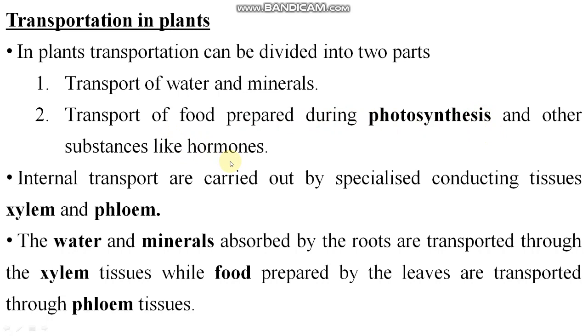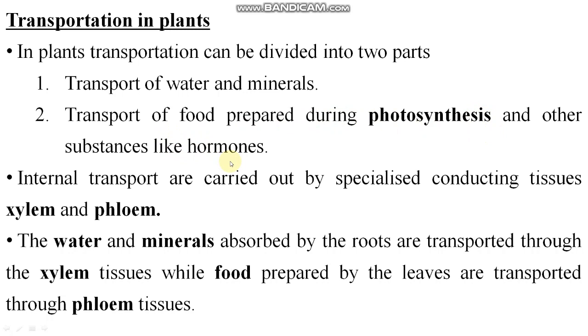Xylem and phloem are the conductive tissues. These are the complex tissues of the plant. The function of xylem is to conduct water and minerals, and the function of phloem is to conduct food prepared by the leaves. Right? It transports the food everywhere in the plant where it is required. You can see in this diagram, phloem tissues carry food up from the leaf. In the leaf, food is made by the leaf. Obviously, it will carry to the upper part of the plant, and it will carry to the lower part of the plant where it is required.